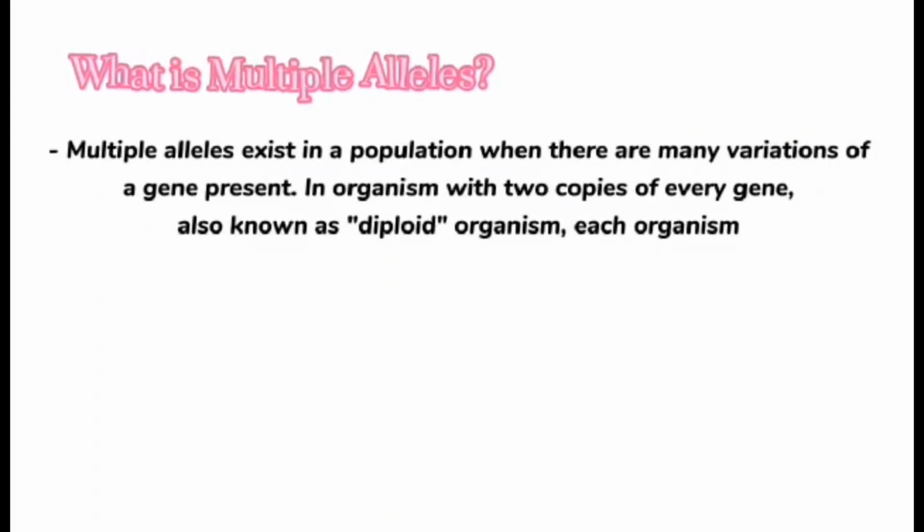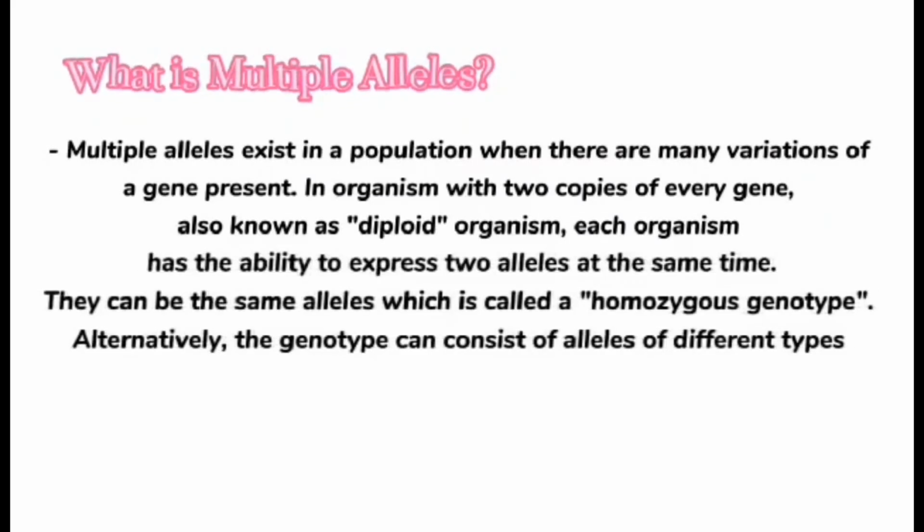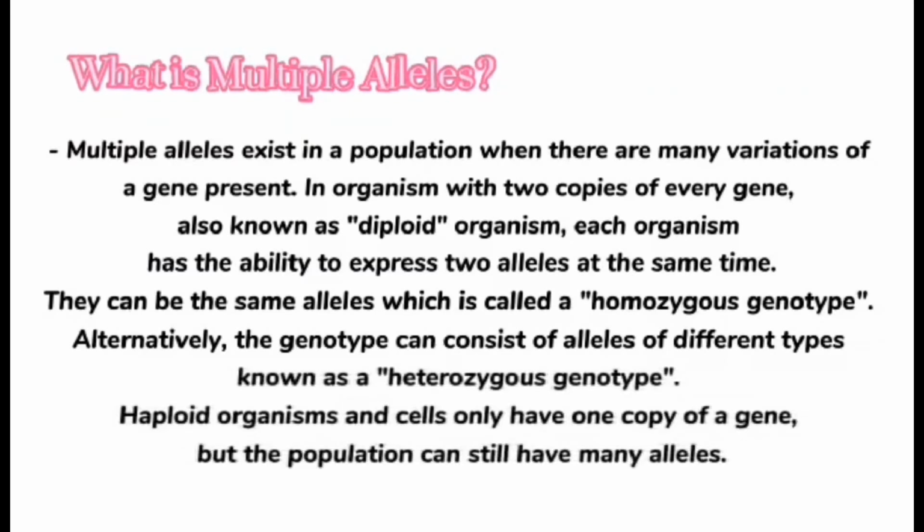In organisms with two copies of every gene, also known as diploid organisms, each organism has the ability to express two alleles at the same time. They can be the same allele, which is called a homozygous genotype. Alternatively, the genotype can consist of alleles of different types, known as a heterozygous genotype. Haploid organisms and cells only have one copy of a gene, but the population can still have many alleles.